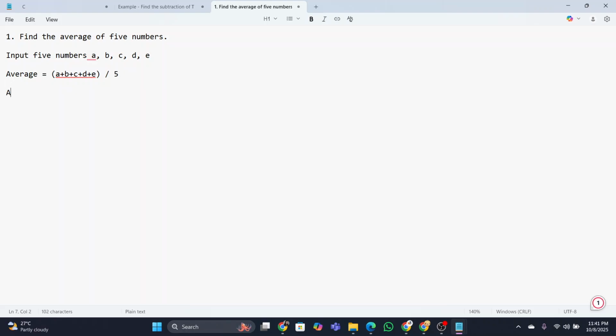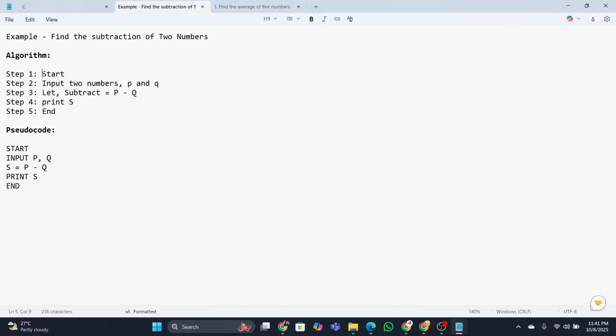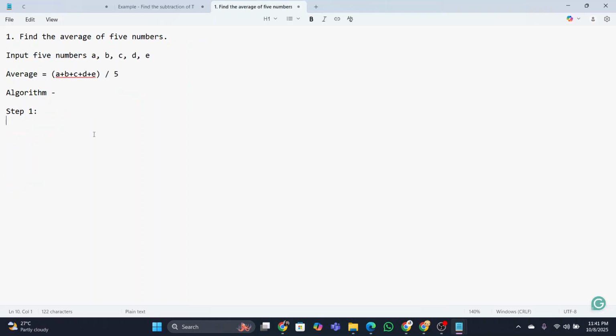So now, if I tell you to write the algorithm for this, how will you write it? You will write it step by step. Step 1, step 2, step 3, like all those. First, you will start with the start option, then input numbers. Here we have taken input of two numbers, but here we will take input of five numbers.